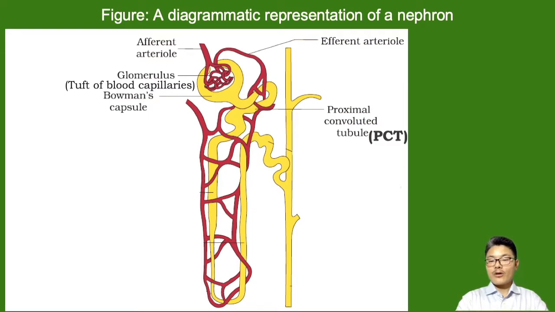The term proximal here refers to the origin, or near to the site of origin, of the tubule. The renal tubule starts originating from Bowman's capsule, and that's why it is the beginning or starting part of the renal tubule. Hence we are calling it proximal, the starting or emerging part.